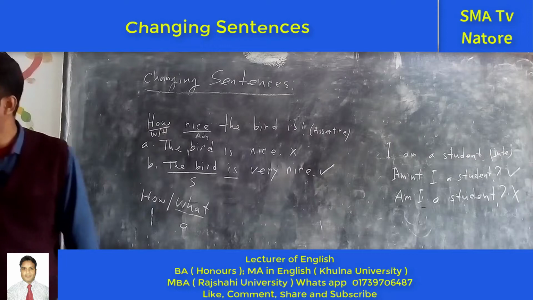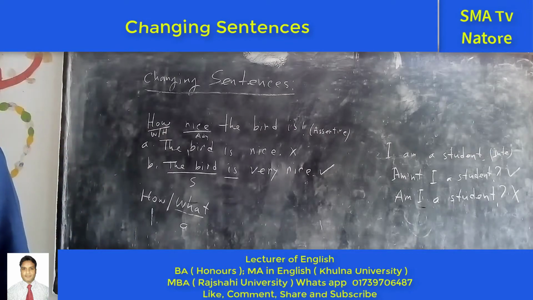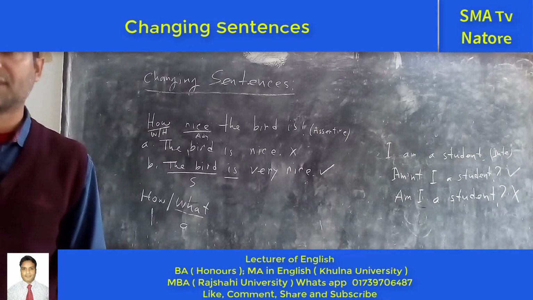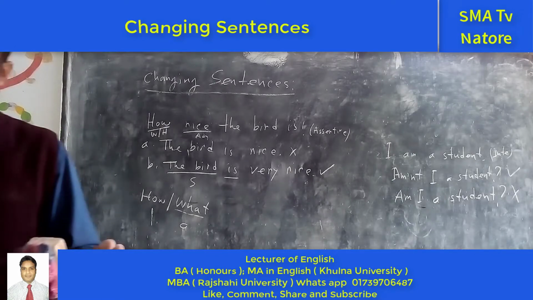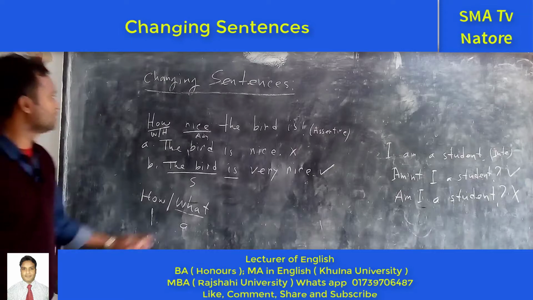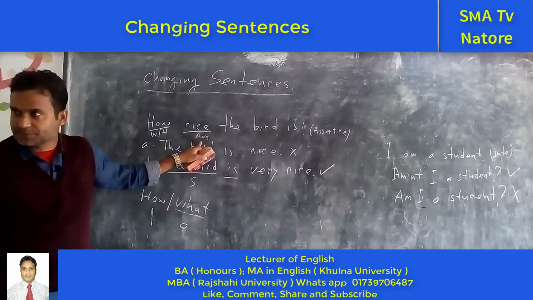For example, you are a good boy. Good is an adjective. You are a small boy. Small. You are a tall boy. Tall. So, do you understand? Okay. Next one. So these are the adjectives.